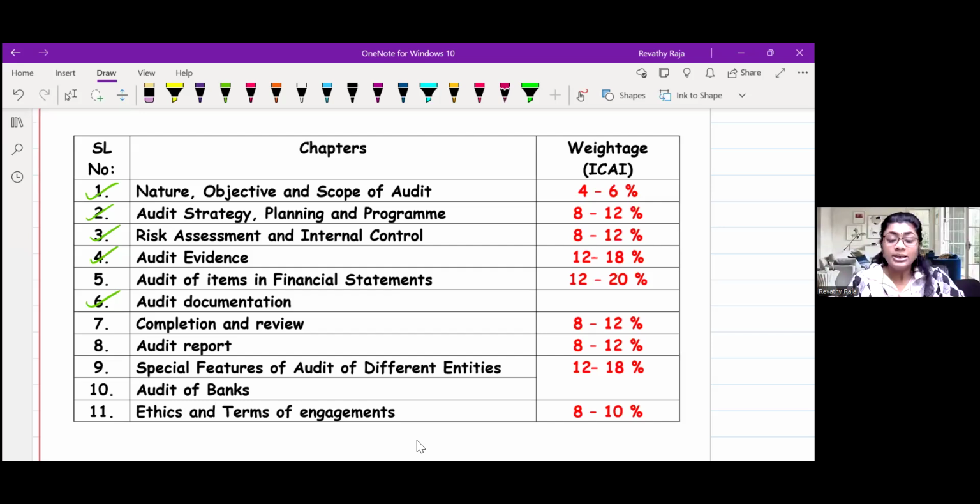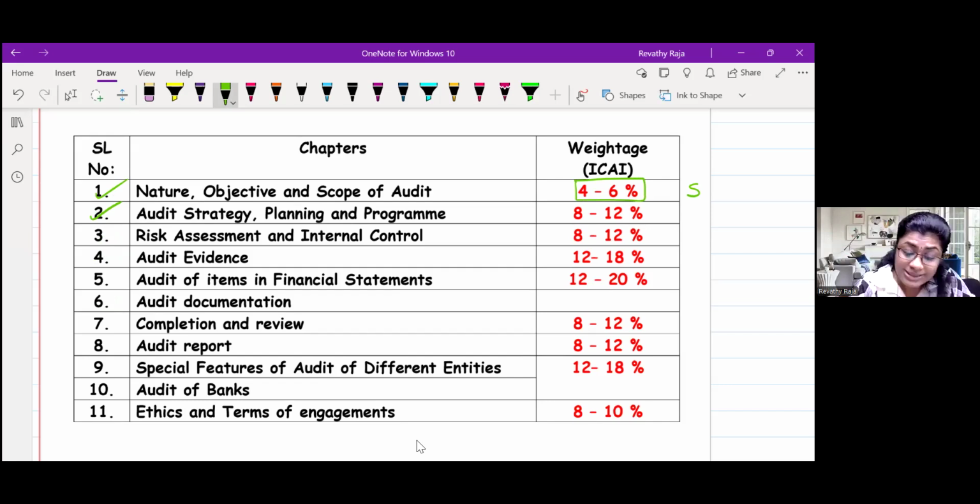As you know, for the CA Intermediate, we have totally how many chapters? Totally, we have 11 chapters, right? So the first chapter is nature, objective, and scope of audit. This is one of the easiest and smallest chapters, so we will put it as a small chapter. And if you see ICAI weightage, it is around 4 to 6% marks.